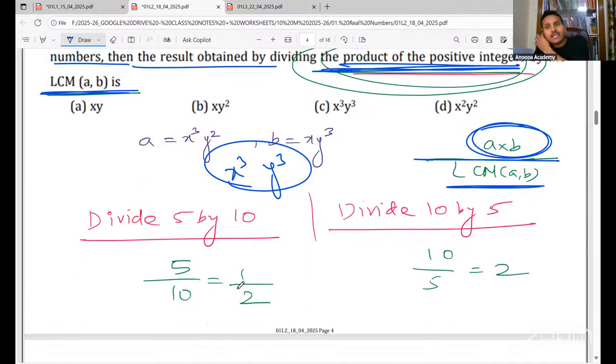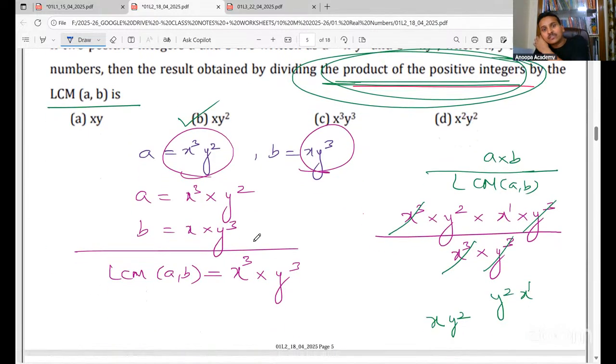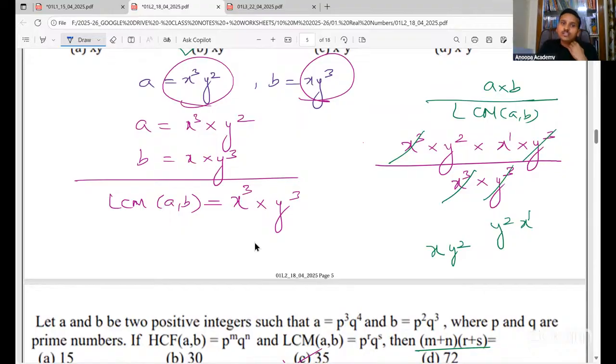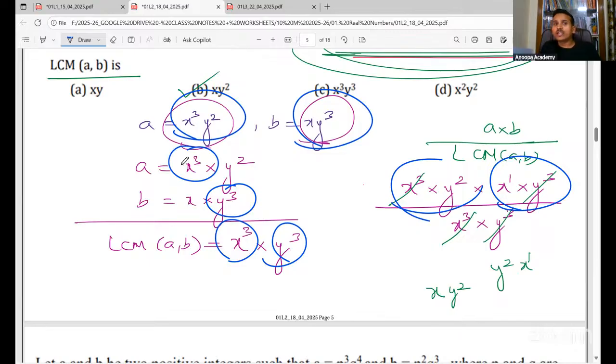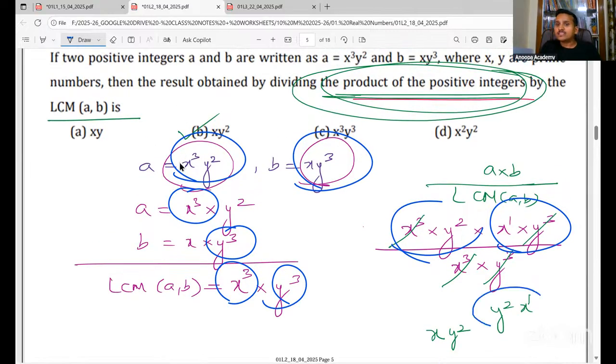So when you multiply and simplify, here I have done it. Look here. LCM is where you put the highest power of all the prime factors occurring, and the product you get by multiplying these two, because A and B are those two only, right? If you simplify, you will get the answer y square x, that means xy square. That is option B. Clear, everyone?